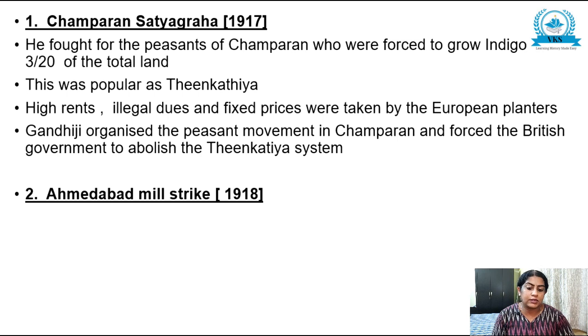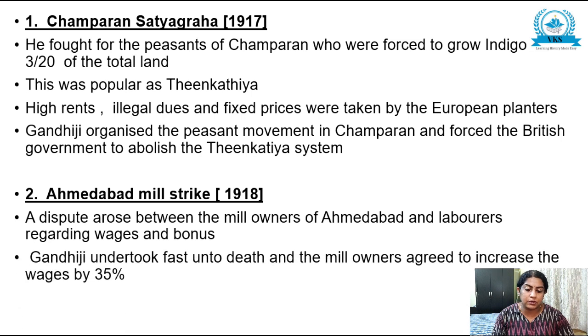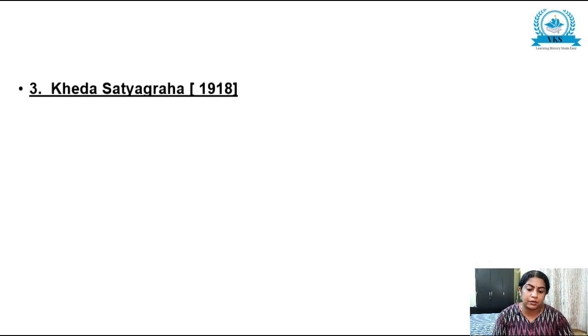Second incident, Ahmedabad mill strike, 1918. A dispute arose between the mill owners of Ahmedabad and labourers regarding wages and bonus. Gandhiji undertook a fast unto death and the mill owners agreed to increase the wages by 35%.